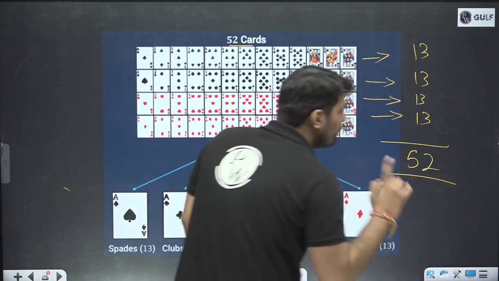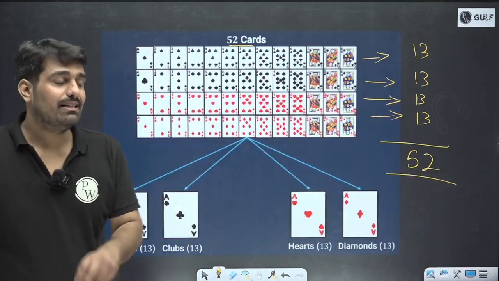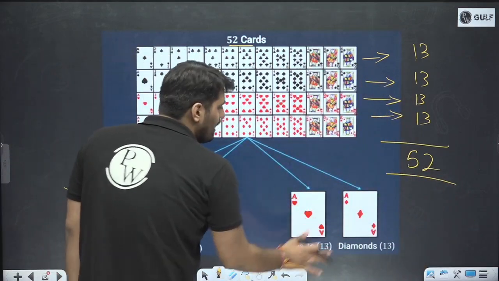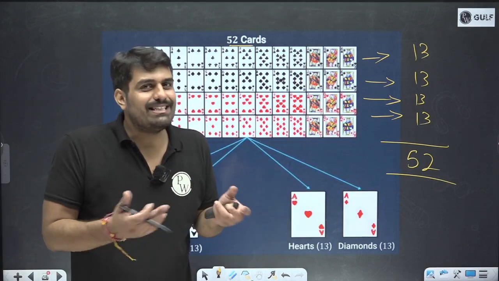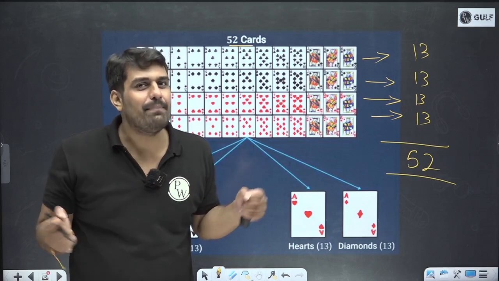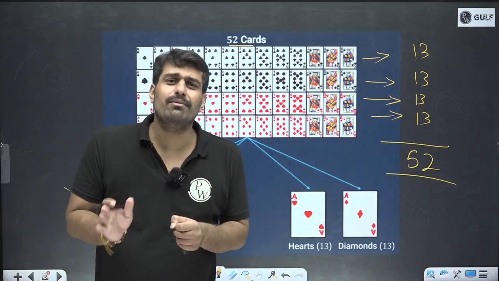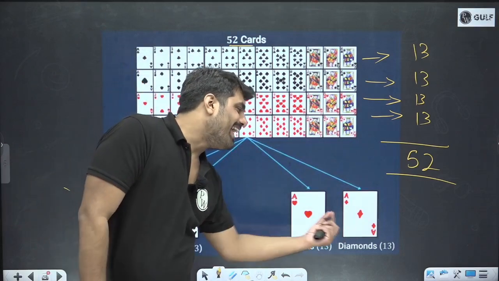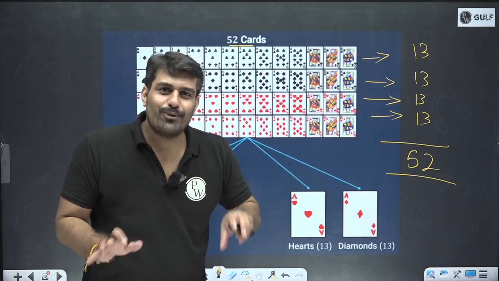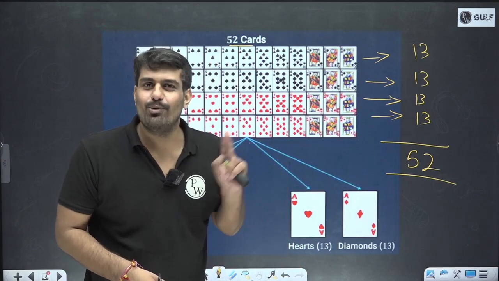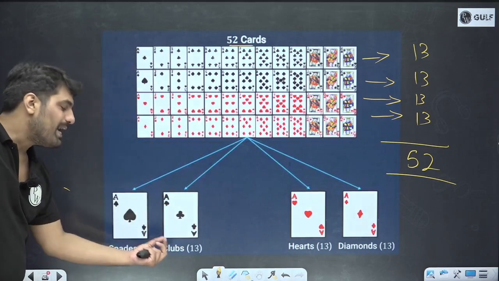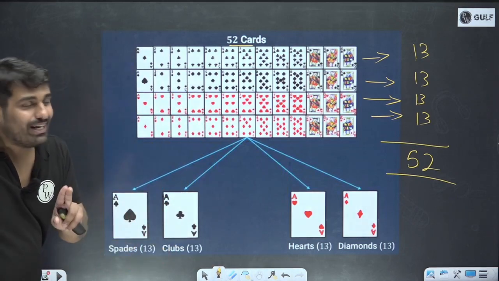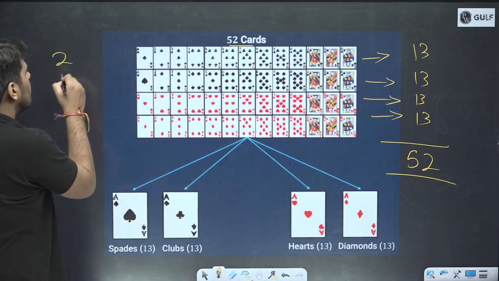One more thing. 4 suits are there. 2 colors are there. You can observe heart and diamond. If diamond would be there, hearts would be there, right? So basically if money is there, everything is happy. If money is not there, things will be very difficult. So yeah, diamond and heart are related. Alright. So in this case, both are of red color. Heart and diamond. So we are left with spade and club and both will be of black color. So in total, 2 colors are there.